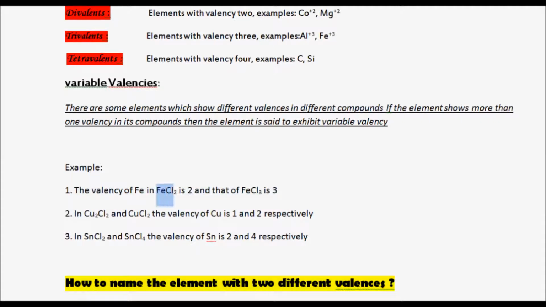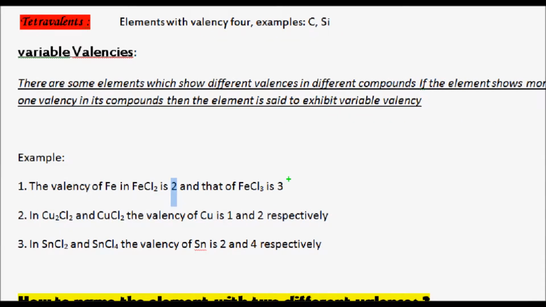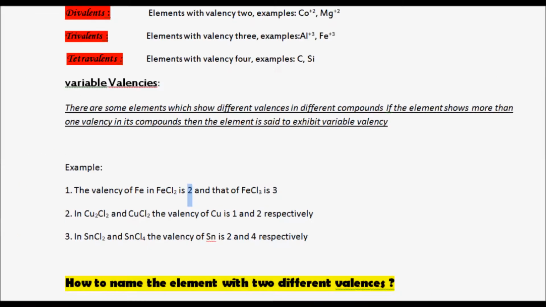In ferrous chloride FeCl2, the valency of iron is 2, whereas in FeCl3 the valency of iron is 3. And in the case of CuCl2 and Cu2Cl2, the valency of copper in one is 1 and in the other case is 2. Similarly, we have seen SnCl2 and SnCl4, where tin is exhibiting 2 different valencies, 2 and 4. Such a thing is called variable valency.